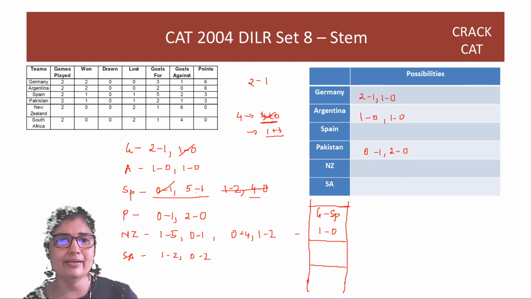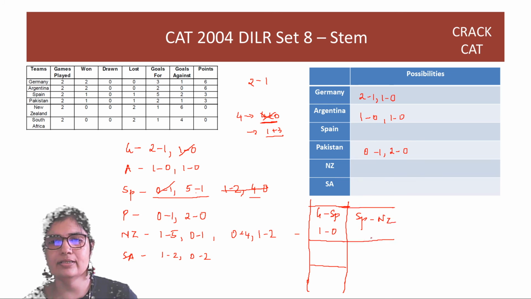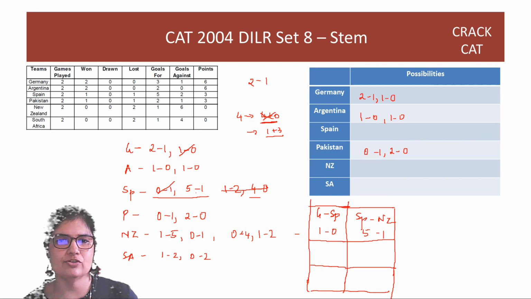So Spain's second match is played with New Zealand. So second round, Spain plays with New Zealand. And what is the winner? I'm putting the winner first. It is 5-1. And accordingly, we are getting rid of whatever has been matched.